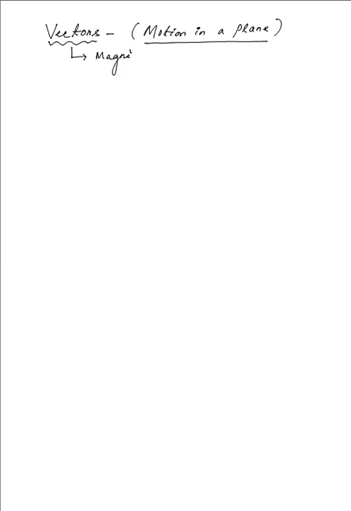Hello. Today we are going to discuss vectors, which are included in the portion that is motion in a plane. Of course, the vectors can be directed along a single direction, but nevertheless they can be considered on a plane as well. And so basically what vectors mean, as you might have studied previously, are those quantities which have a magnitude as well as a particular direction of motion.